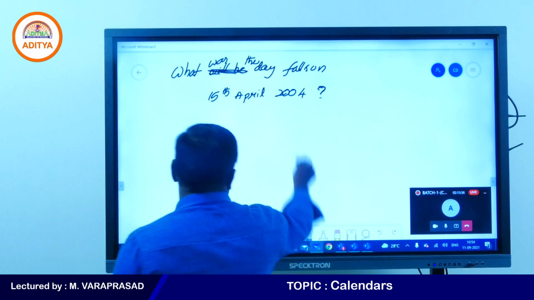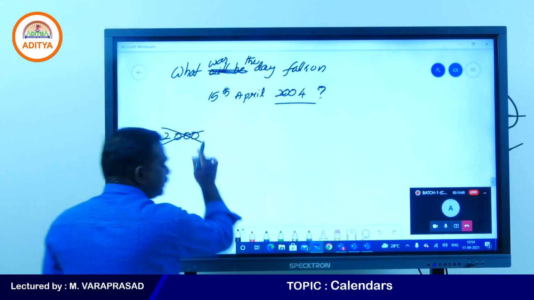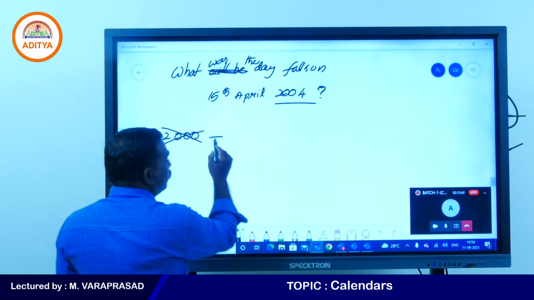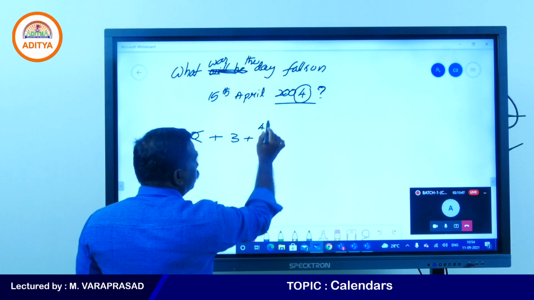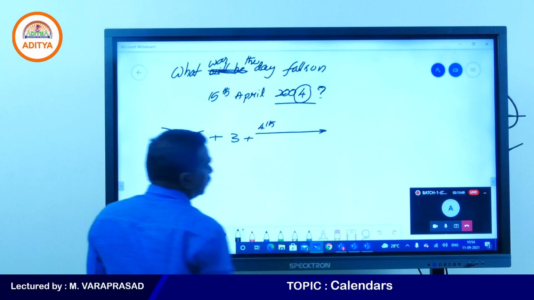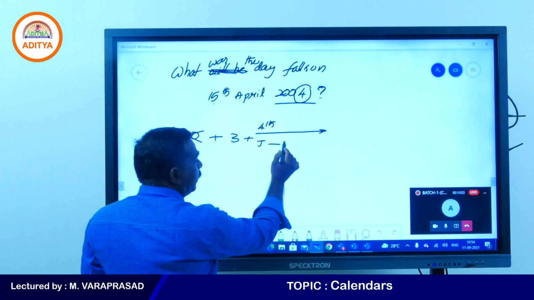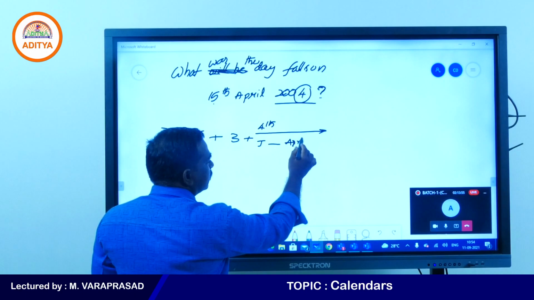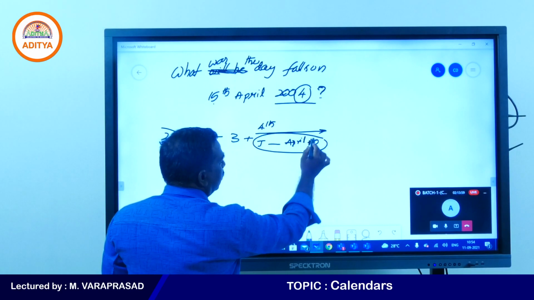First you need to take 2004. So 2000 is not required because this is a leap century. Still, 4 years are there. So 3 years are completed and the 4th year is going on. Which date?